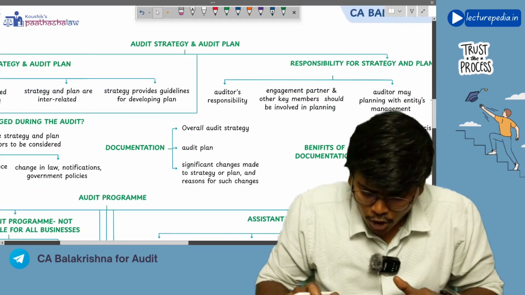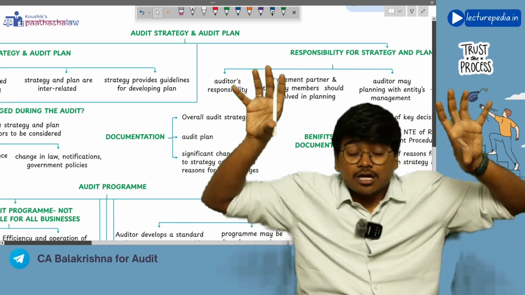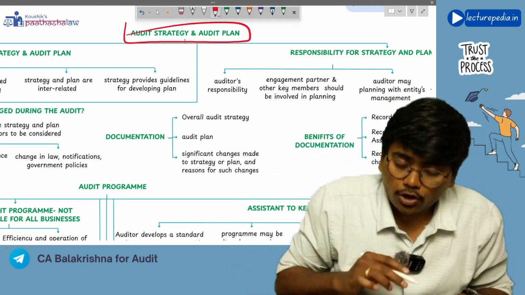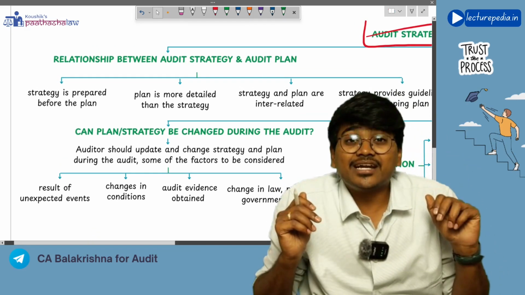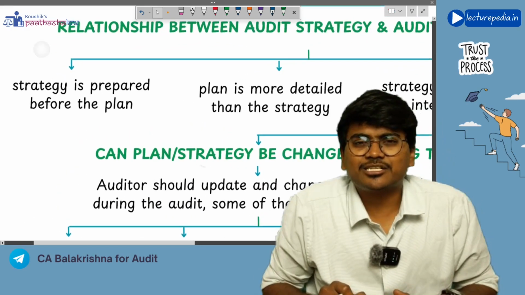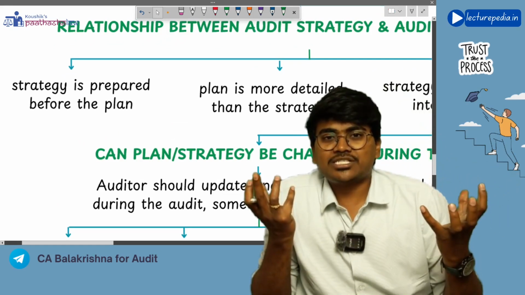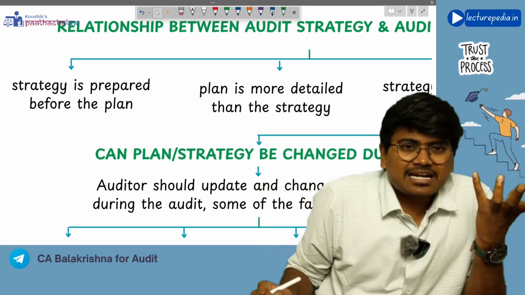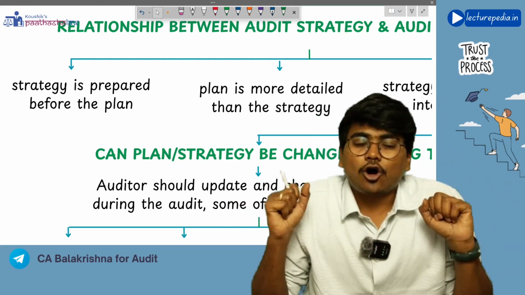Next, audit strategy and plan. Now we have studied about audit strategy and also about audit plan. Now we will study these two things together. Okay, so audit strategy and audit plan. First of all, what is the relationship between audit strategy and audit plan? Are they in relationship? Yes, they are in relationship. What type of relationship is it? If strategy is changed, plan will also change. Strategy is prepared first, then plan is prepared. Without a strategy, you cannot prepare the plan. This is the relationship between audit strategy and audit plan.